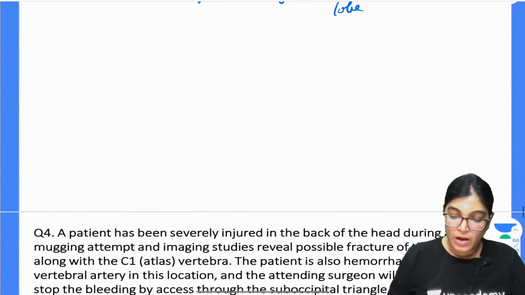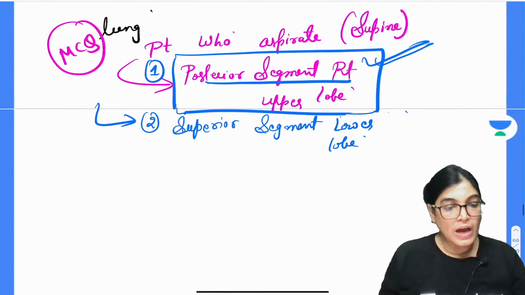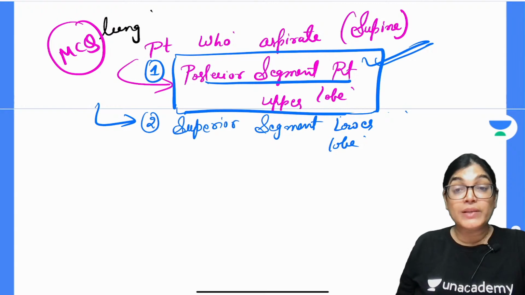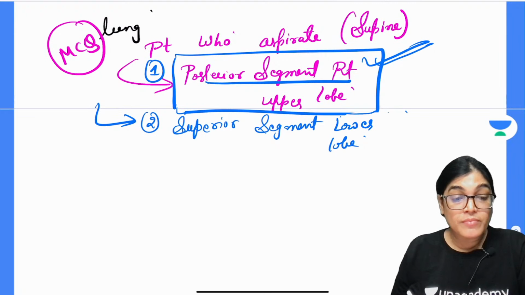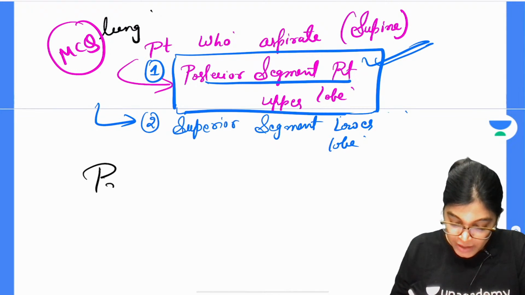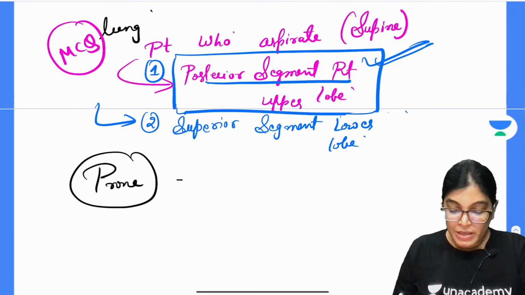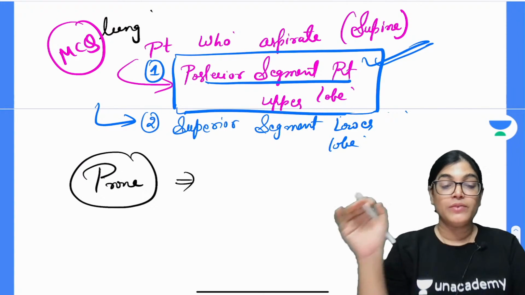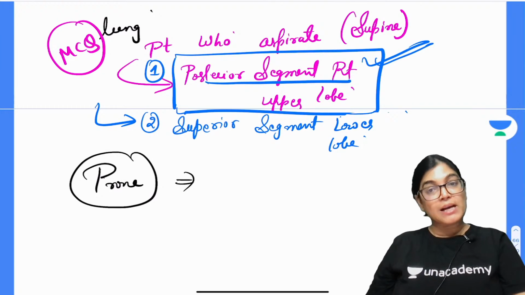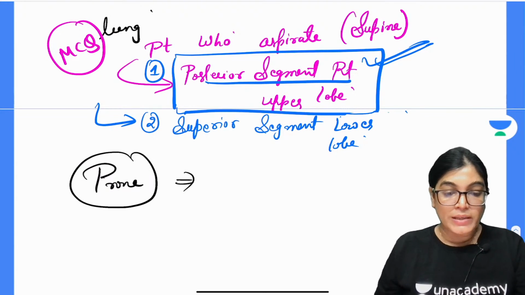Okay, we have done with this. Now, this was the explanation when the patient is supine, and your doubt can be, ma'am, when the patient is in recumbent position or prone position. When the patient is in prone or recumbent position, one point is absolutely clear, that the aspiration is always more on the right hand side as compared to the left bronchus, because the right bronchus is wider, shorter and more vertical.